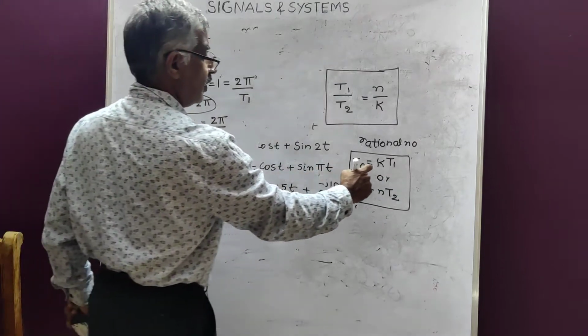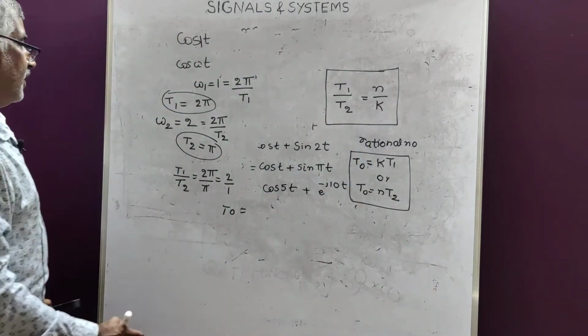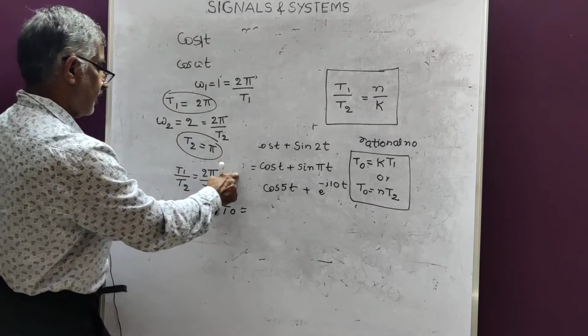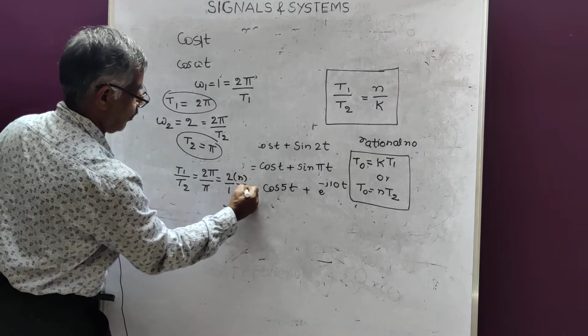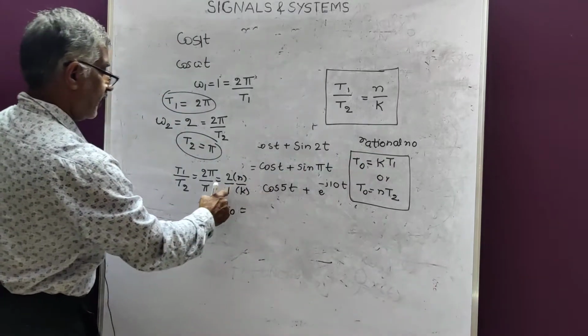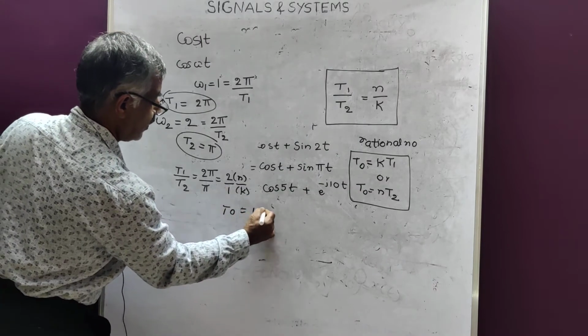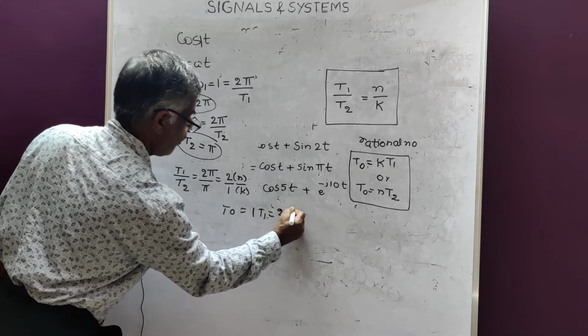Here this is n, this is k. So T naught is equal to kT1, that is 1 times T1. T1 is 2 pi, therefore it is 2 pi.